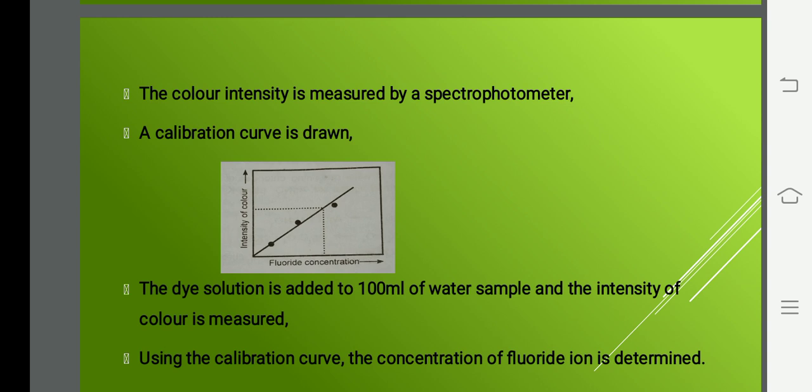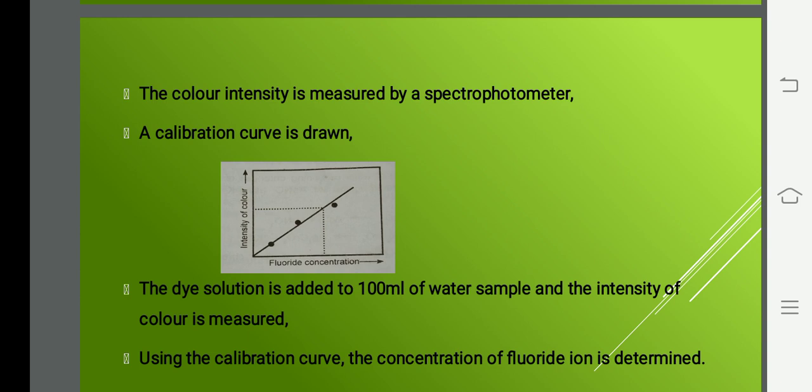After noting, you plot a graph between fluoride concentration and intensity of the கலர். அந்த ஸ்பெக்ட்ரோஃபோட்டோமீட்டர் டிஜிட்டல் தான், உனக்கு ரீடிங் டிஸ்பிளே ஆகும். சரியாம்மா? அதை வச்சு நம்ம பிளாட் பண்ணணும். So as you draw the graph, from the calibration curve you can find the concentration of fluoride ion present in the water sample. Is it clear for all of you?